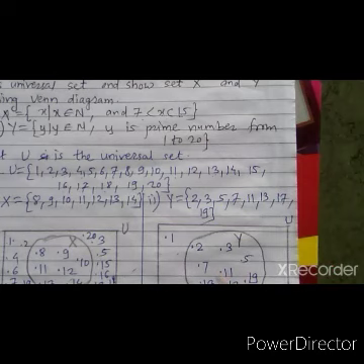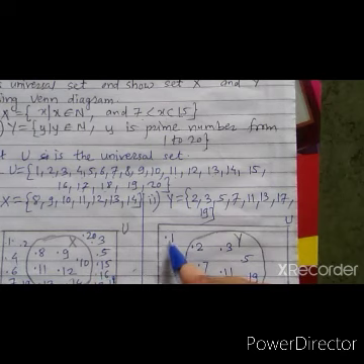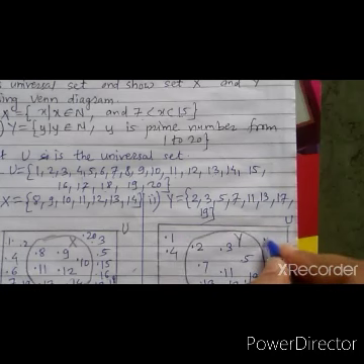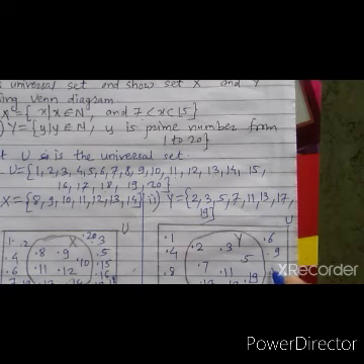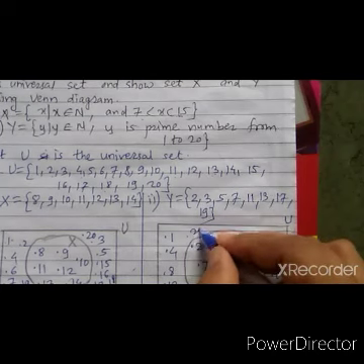Now the remaining elements we can put here. Now we have 1, 2, 3, 4, 5, 6, 7, 8, 9, 10, 11 here, 12, 13, 14, 15, 16, 17 here, 18, 19 and here 20.